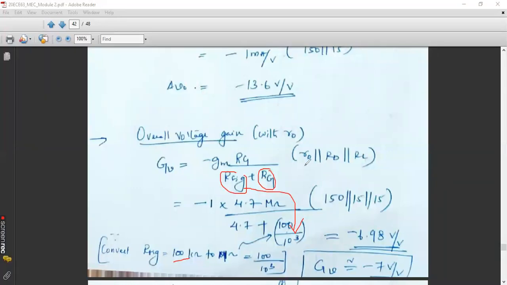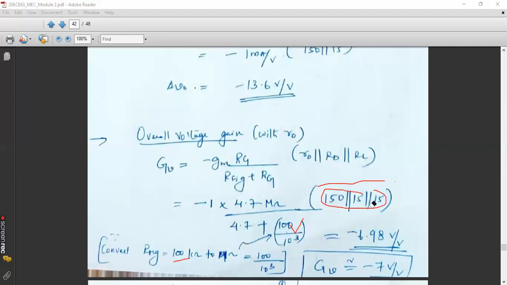Remaining parameters here also no need to convert, let them be in kilo ohms itself, because here both the numerator and denominator are in mega ohms, so it will get cancelled. Here let it be in kilo ohms itself, because I have gm in milliampere per volt and this will be in kilo ohm, so it will cancel and you will get the answer as a constant.